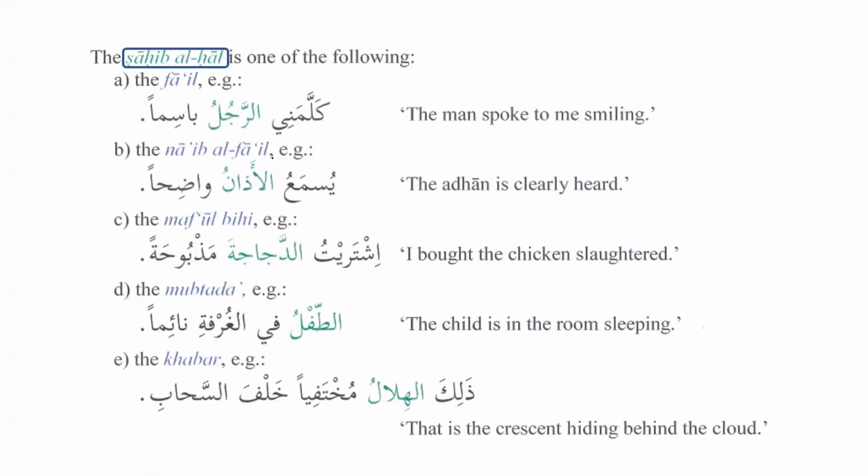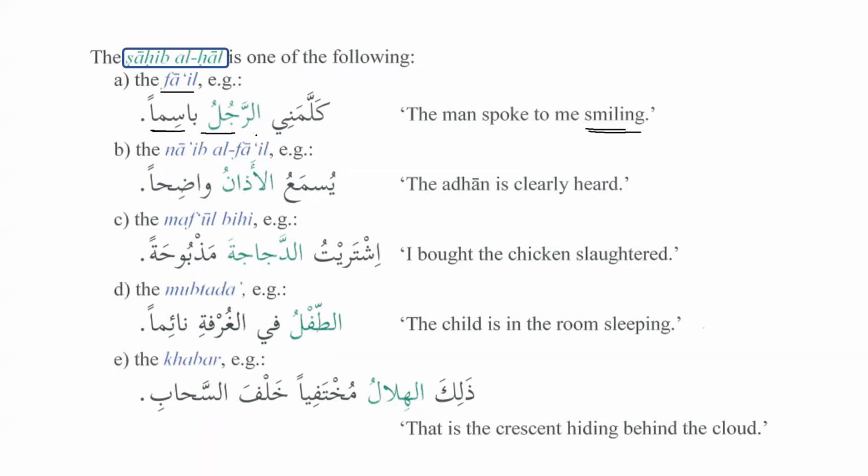The sahib al-hal is one of the following. So the one whose condition is being described, that can be one of the following. Number one, it can be the doer, al-fa'il. Kallamani ar-rajulu basiman. So kallamani, he spoke to me. Who? Ar-rajulu, the man. In what state? What was the state when he spoke to you? The man spoke to me smiling. So he spoke to me smiling.